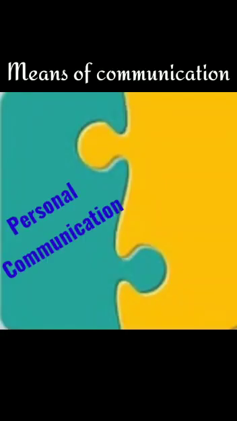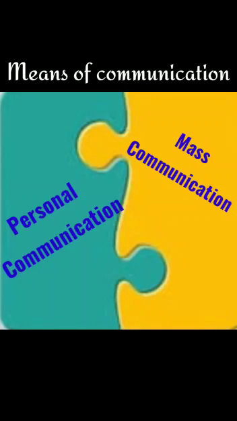Communication. Communication is a system of sending and receiving spoken, written or visual messages, ideas and information for personal and official purposes. Means of communication are divided into two parts. They are personal communication and mass communication. Let's see what is meant by personal communication. Communication between two or more people is called personal communication.